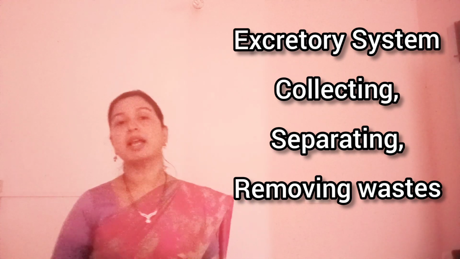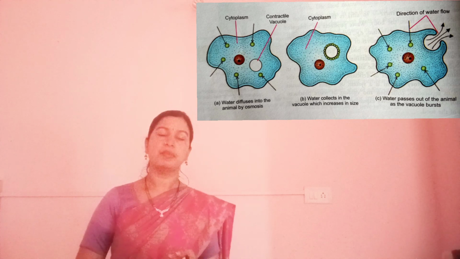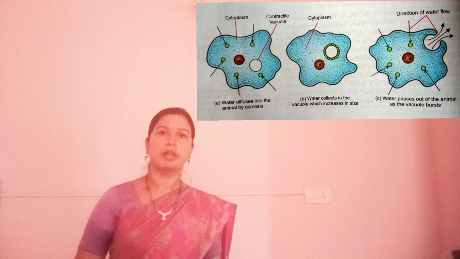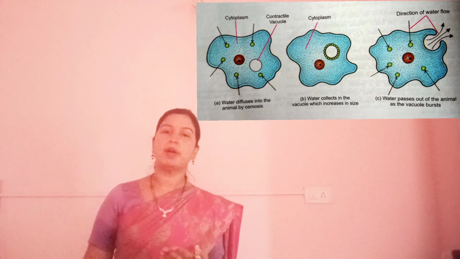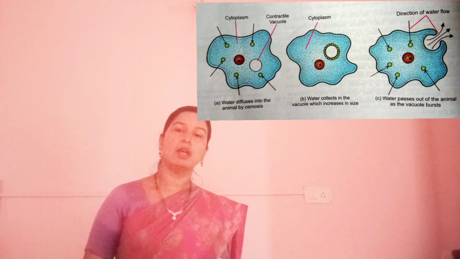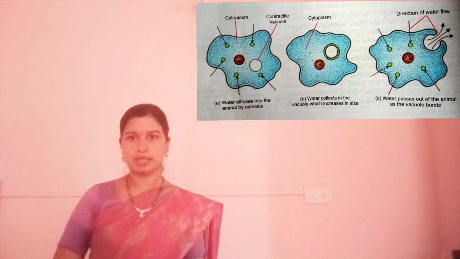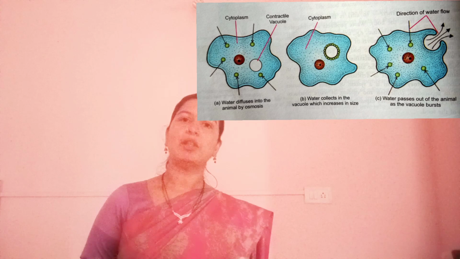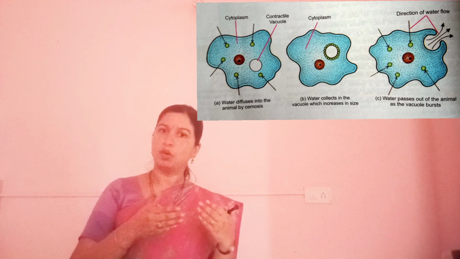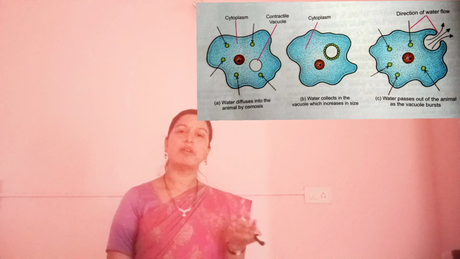Again, when we look at the excretory system of unicellular organisms, let us take the example of amoeba, a unicellular organism. Like all other life processes, excretion also takes place very easily, just by diffusion, right? We saw that other processes like respiration occur through diffusion. So in case of excretion also, there is a contractile vacuole which is formed inside the body of the amoeba. Along with water, wastes are also collected inside this vacuole, and then they go near the surface of the cell membrane, and from there they are just expelled out. So it's a very simple process.